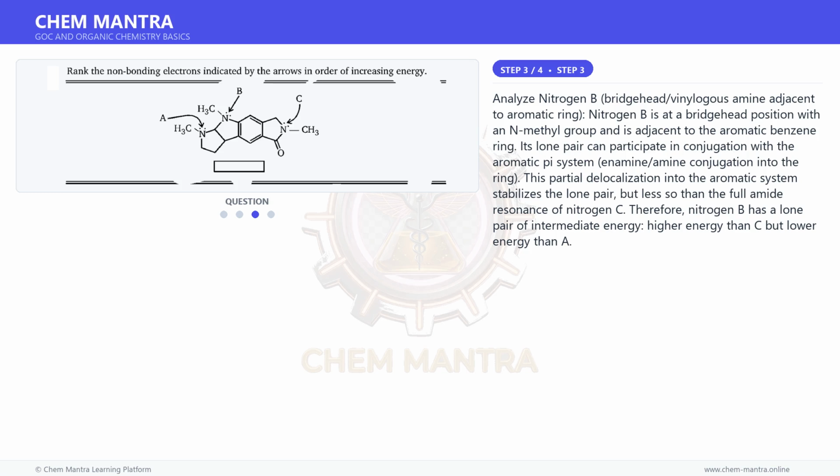Analyze nitrogen B, a bridgehead vinylogous amine adjacent to an aromatic ring. Nitrogen B is at a bridgehead position with an N-methyl group and is adjacent to the aromatic benzene ring. Its lone pair can participate in conjugation with the aromatic pi system, N-amine conjugation into the ring. This partial delocalization into the aromatic system stabilizes the lone pair, but less so than the full amide resonance of nitrogen C. Therefore, nitrogen B has a lone pair of intermediate energy, higher energy than C but lower energy than A.